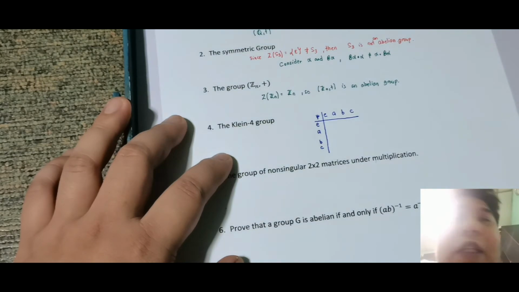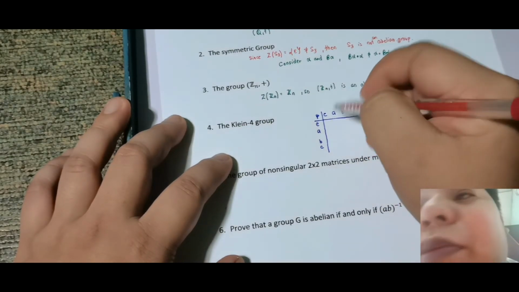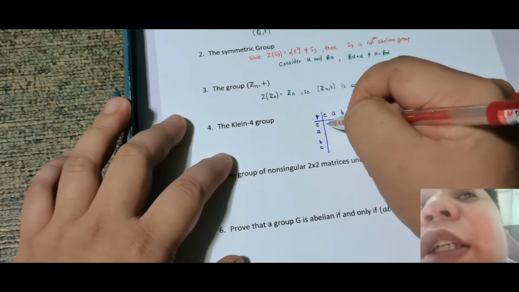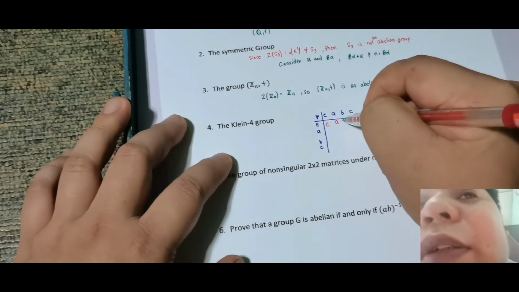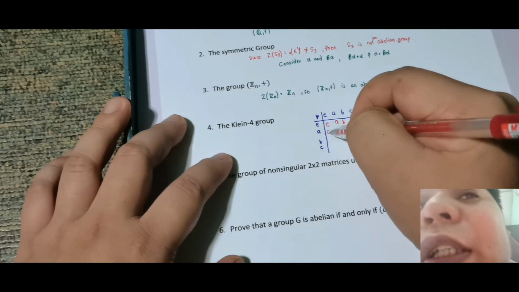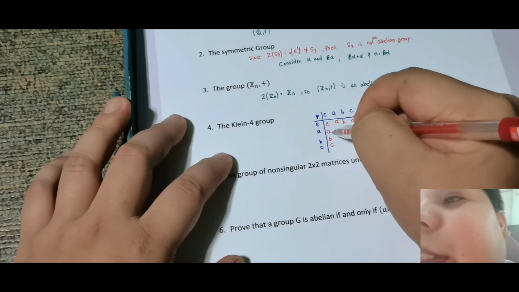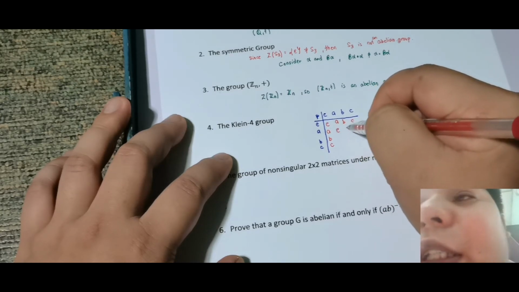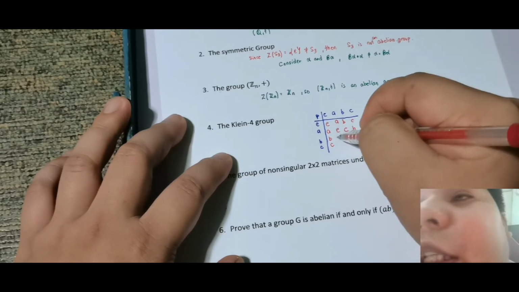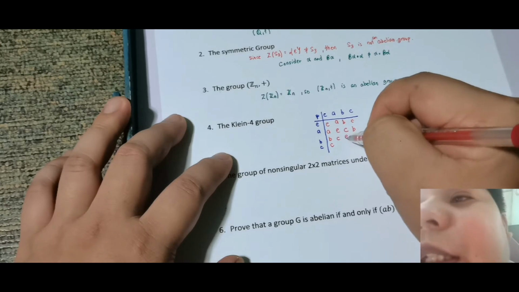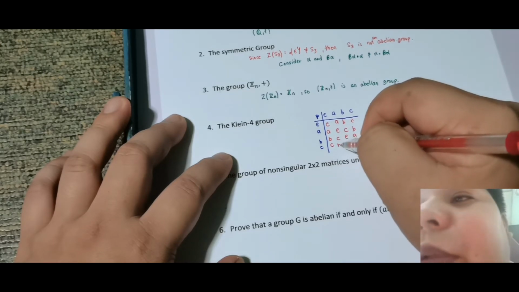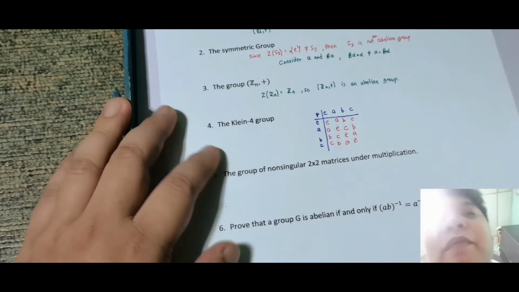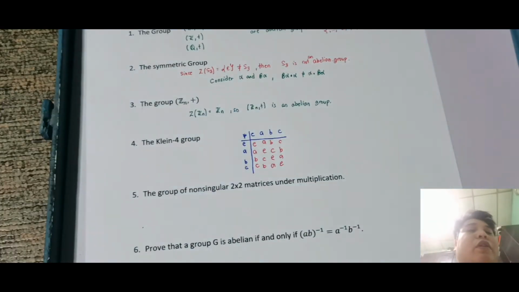So sa notes ko, this is E, A, B, C; E, A, B, C; this is A, E, C, B; this is B, C, E, A; then C, B, A, E.